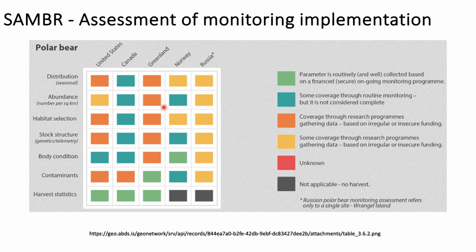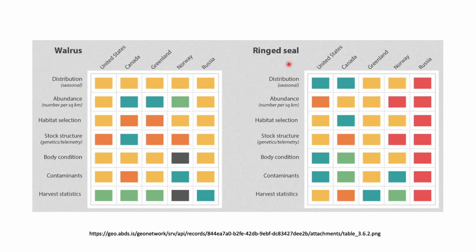So this is how people monitor polar bear distribution, abundance, habitat selection and all those things under the SAMBR program. Similarly, walrus and ringed seals are also studied, and in Russia it is not even studied, because everything is given in red color.